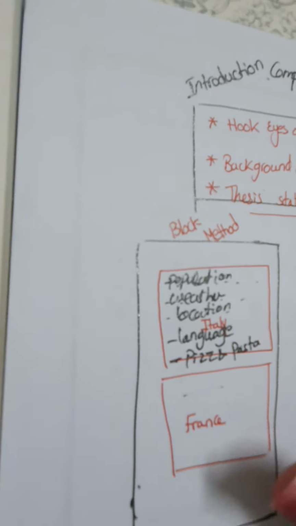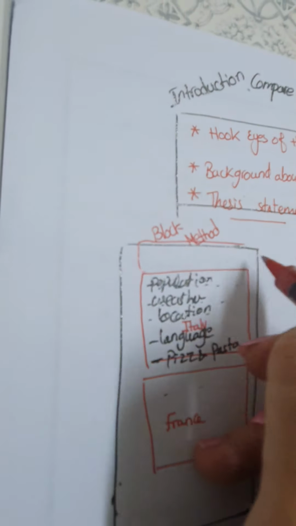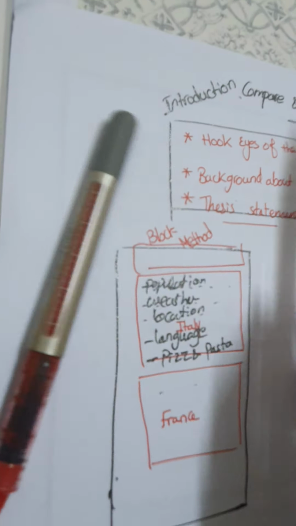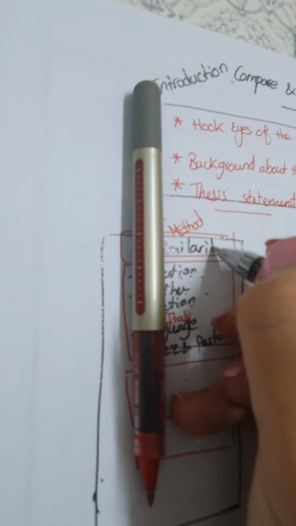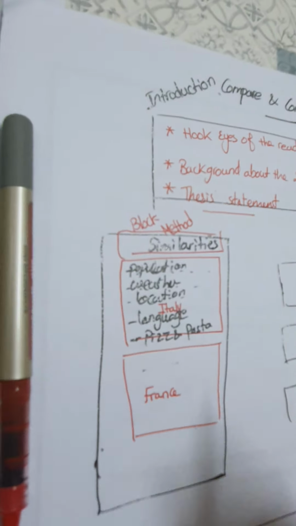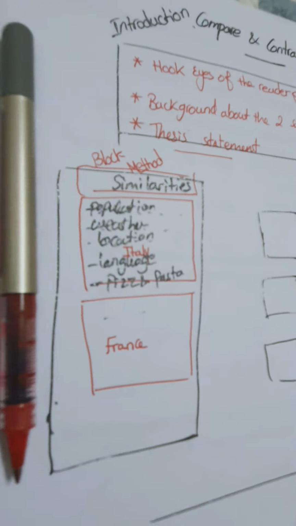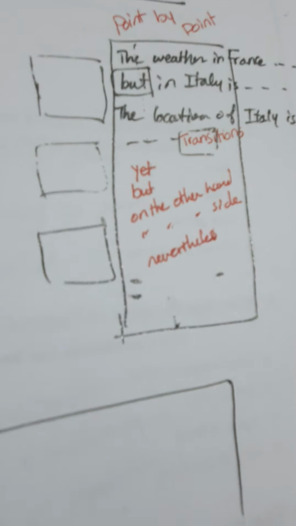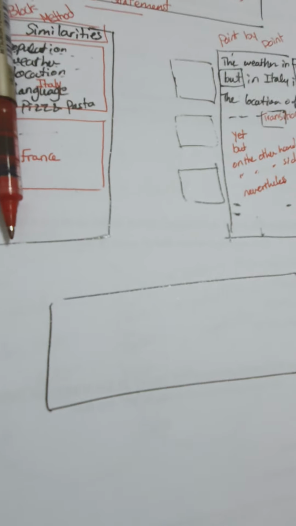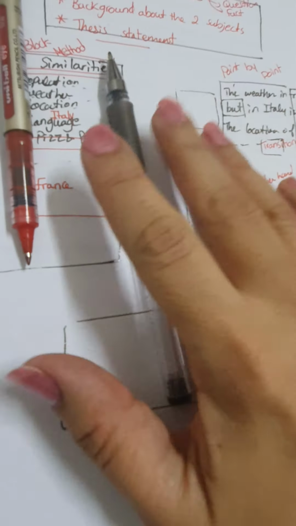Or you can add one of the similarities here, and then the differences here. Here you have to mention point by point. Here we do this, but there we do that. Here they ate frog soup, here they ate pizza. That's it. This is point by point, and this is the block method.